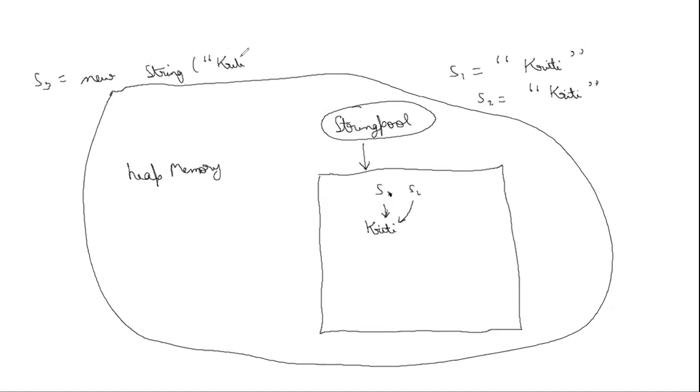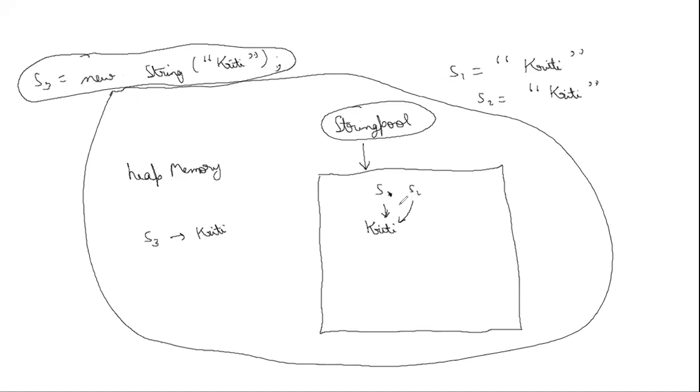This is something which many people don't understand, and if you have a good understanding of Java memory management, then you will be able to answer this. So S3 will be created in the heap memory, and it will point to Kriti here, right? Because now you are just creating another object. That's why it is created in the heap memory. It is not taken from the string pool, right? I hope you are getting this point.